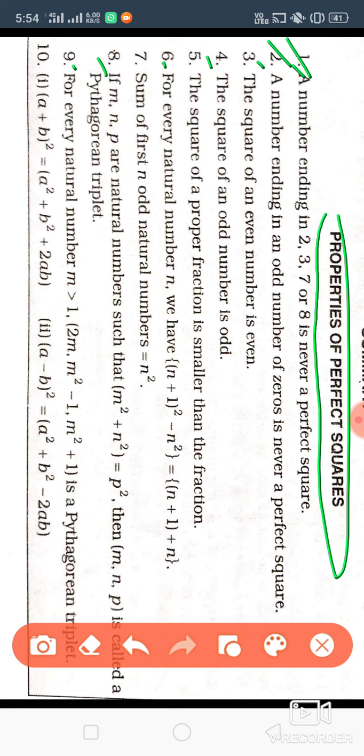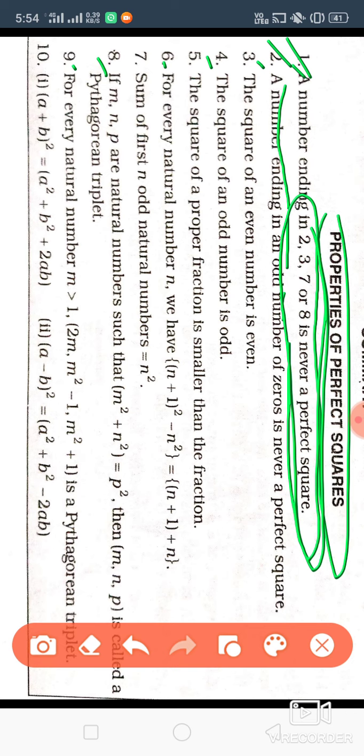That is, a number ending in 2, 3, 7 or 8 is never a perfect square. Perfect square we have already done. What is a perfect square? Any number ending with 2, suppose 12, is not a perfect square.